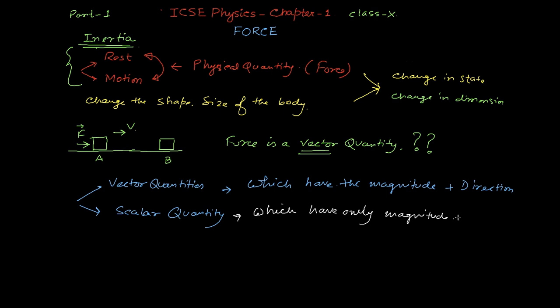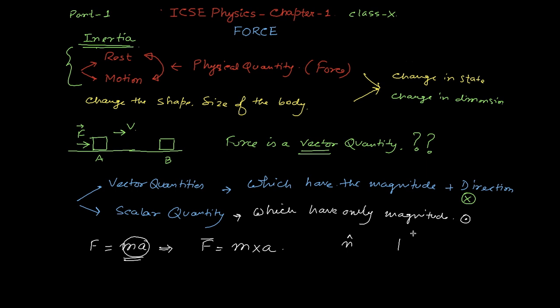The thing you may not know is that a vector quantity comes from the cross product, and a scalar quantity is always the dot product. Take force: force is equal to ma. You can say force is equal to m cross a. Here ma is nothing but the magnitude of the force. If you want to know the direction of the force, you have to apply another thing, that is n cap. N cap is a unit vector which shows the direction.